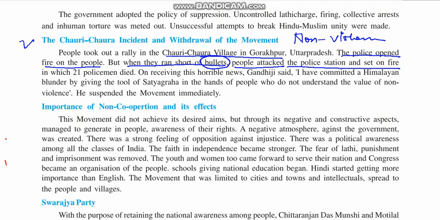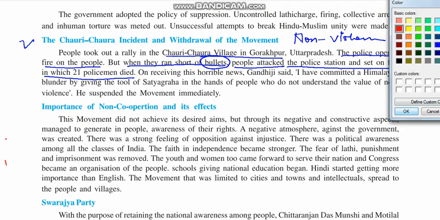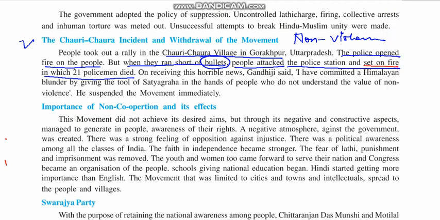Now people could not get their hands on the police. So what did they do? They set the police station on fire, in which 21 policemen died, right? Why? Because the policemen had locked themselves inside the police station to protect themselves from the angry mob, the angry crowd. The people were so angry that they burned the whole police station in the village of Chauri Chaura.